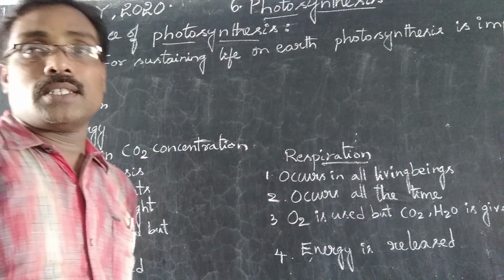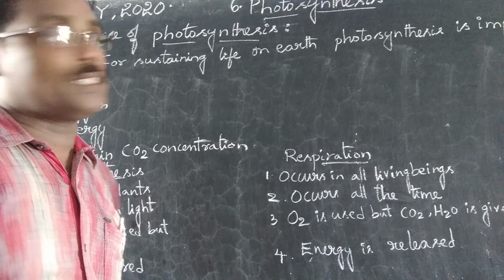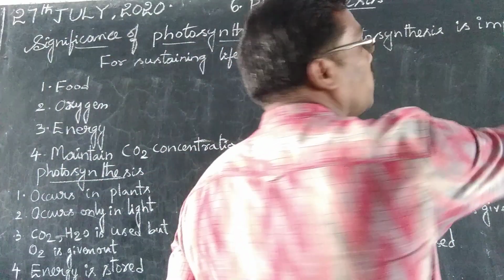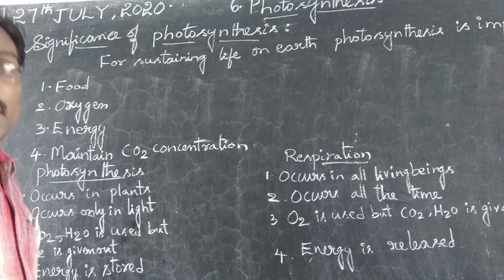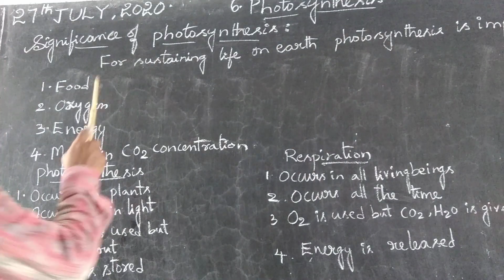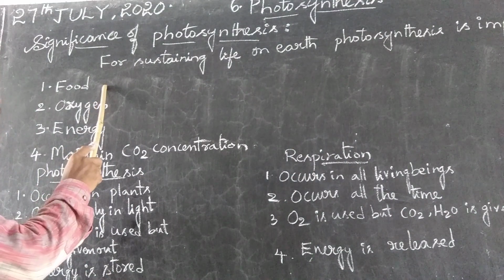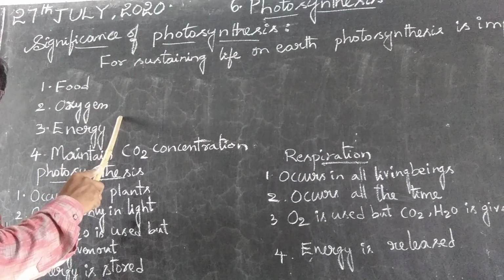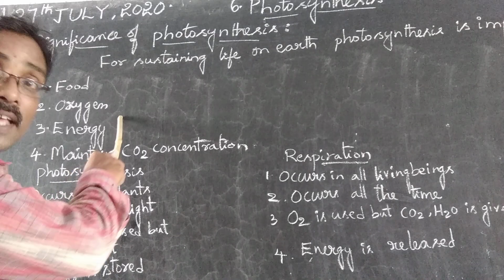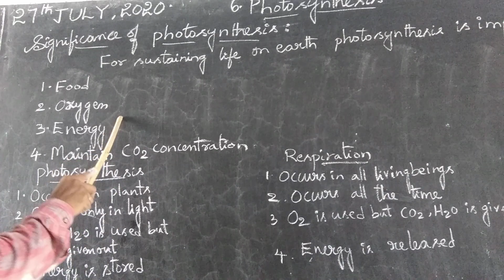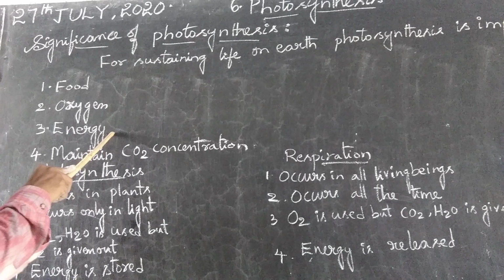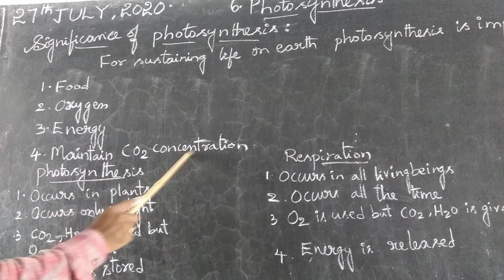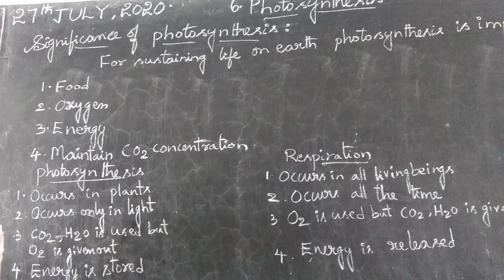That's why photosynthesis is an important life process. What is it important for? For getting food from the plants, for getting oxygen, an important gaseous substance, for production of energy, and to maintain the carbon dioxide concentration in nature.